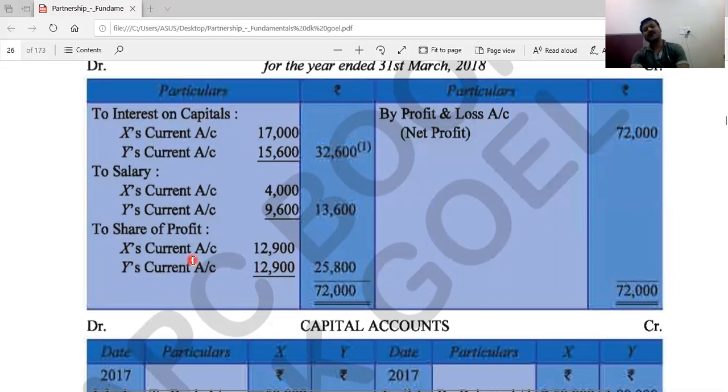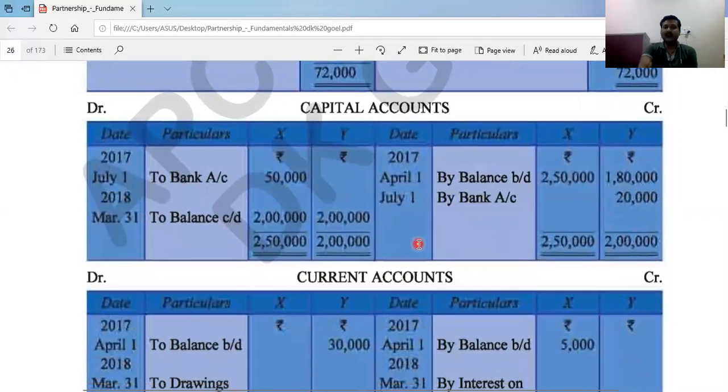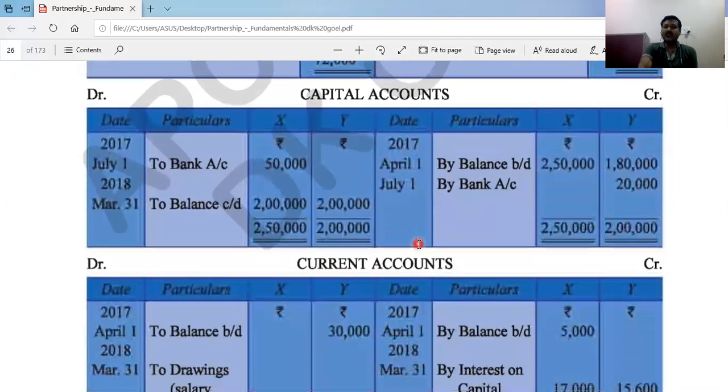As we know that we are maintaining partners fixed capital account, so we prepare two accounts. So okay, let us continue to the capital account. As I have told already initially of this question, before solving the question, today we will solve the question of partners fixed capital.